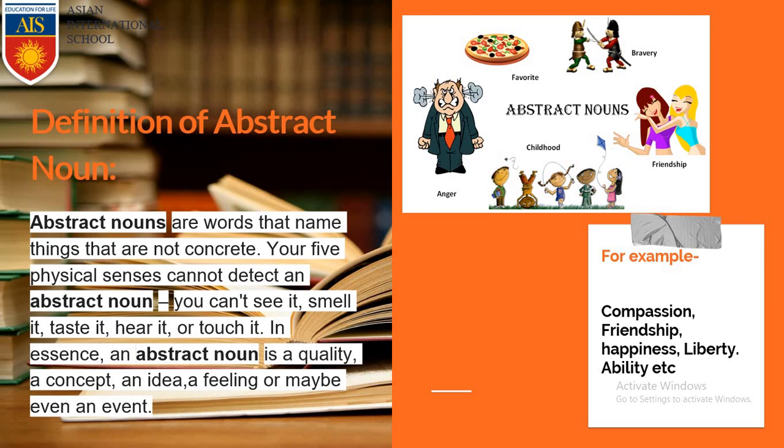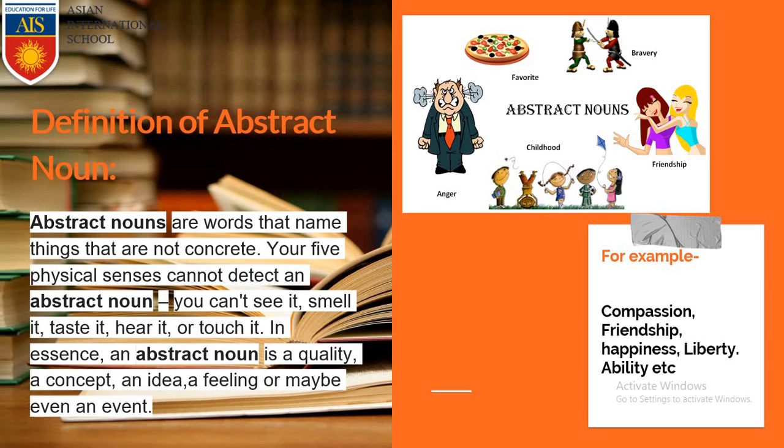So concrete noun was something that you could identify through your 5 senses. But you cannot identify abstract noun through your senses. You cannot see it, smell it, taste it, hear it, or touch it.